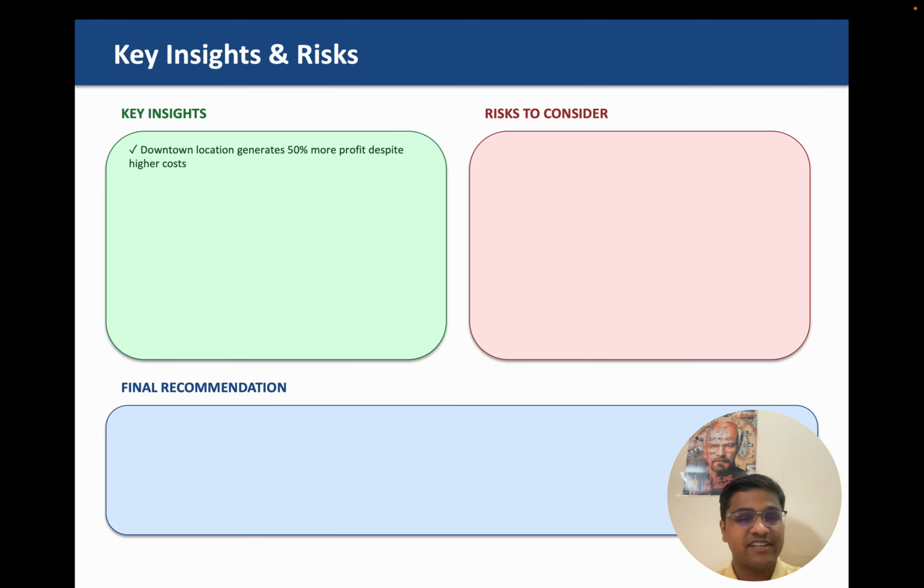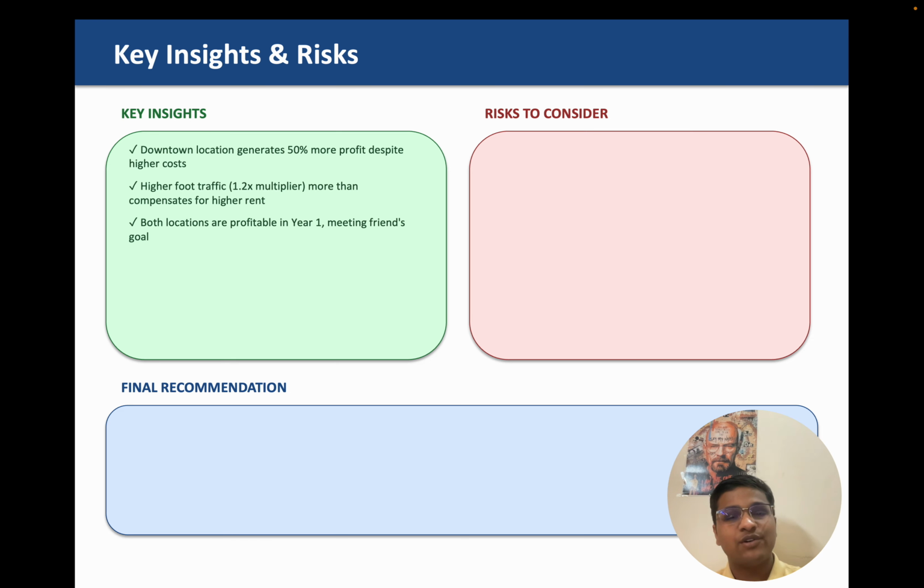Okay, so we have our key insights. Downtown location generates 50% more profit despite higher costs. Although the costs are higher, the revenue is also much higher. So we get 50% more revenue as compared to the suburban location. Higher foot traffic is there, and even if our estimate might be wrong, it compensates for higher rent and higher costs. And both locations are profitable, so it does not matter whether the friend opens in suburban or downtown. The friend can choose either, but it is better to go to the downtown location.